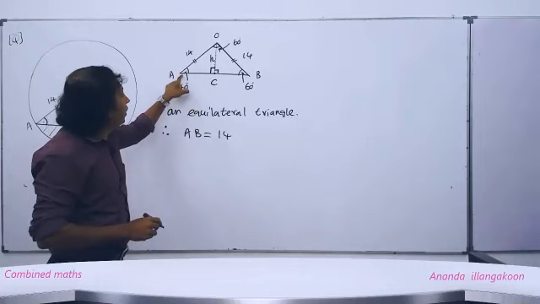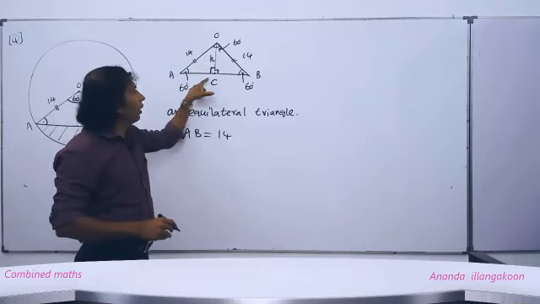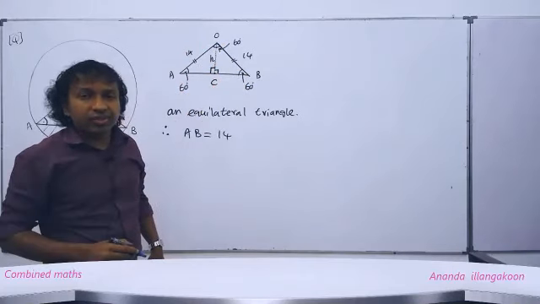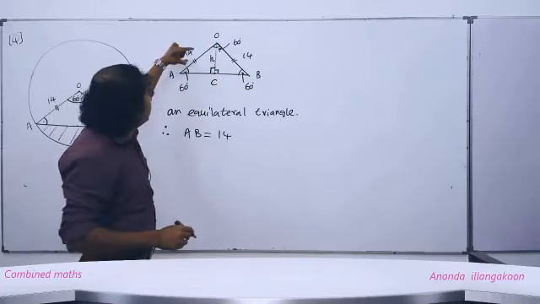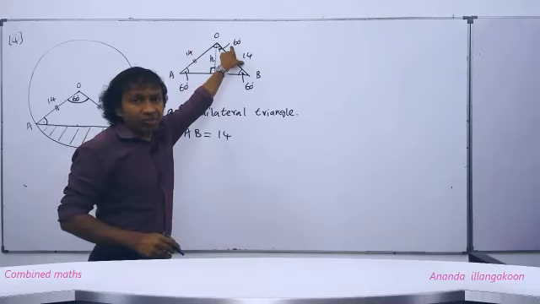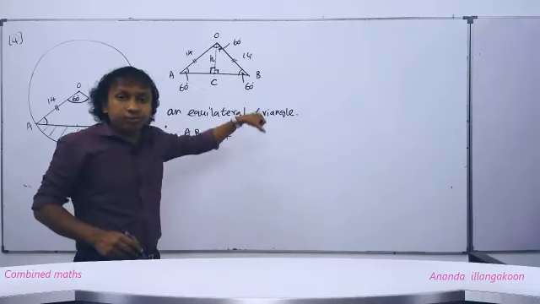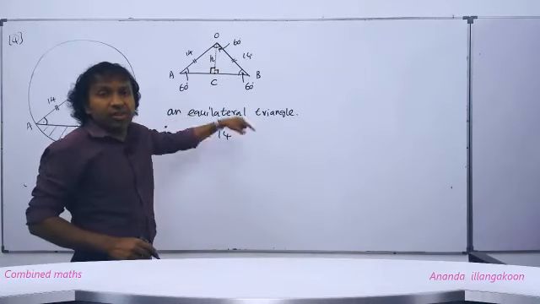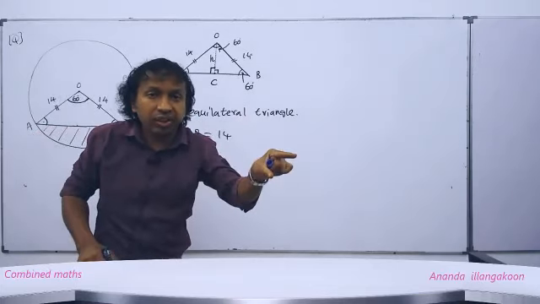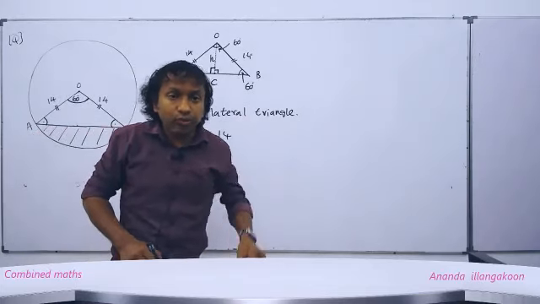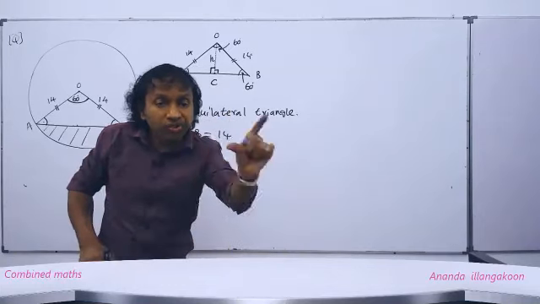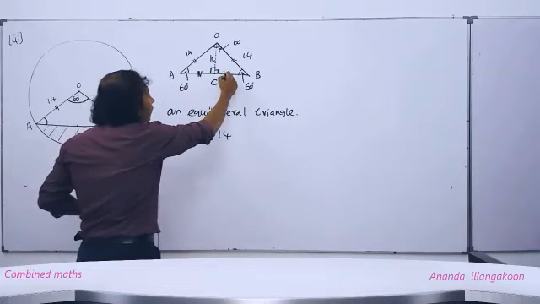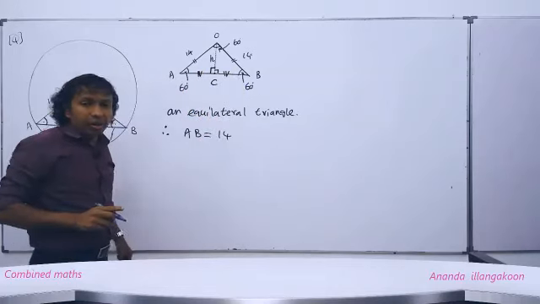This triangle ACO or AOC and this triangle BOC are what? Congruent triangles. Reason? What is the reason, people? This is the hypotenuse of this triangle, and this is the hypotenuse of this triangle. The two hypotenuses are equal, and this side is common, opposite side for both triangles. Then under the case of hypotenuse and side, the two triangles are congruent. For two congruent triangles, people, corresponding sides are equal. So therefore, this AC length and CB length are equal.